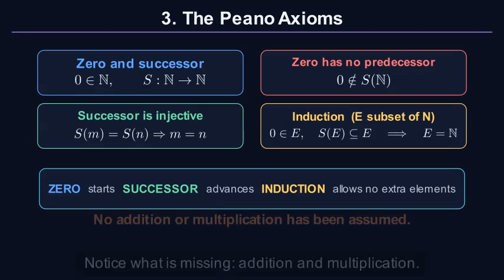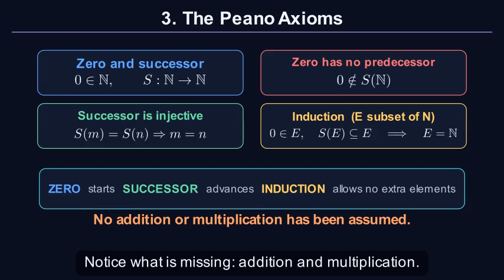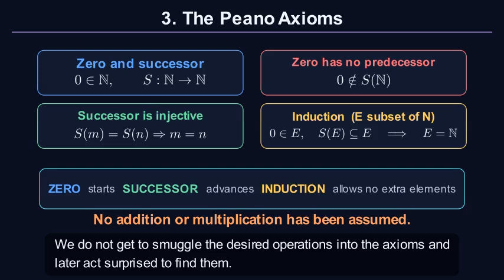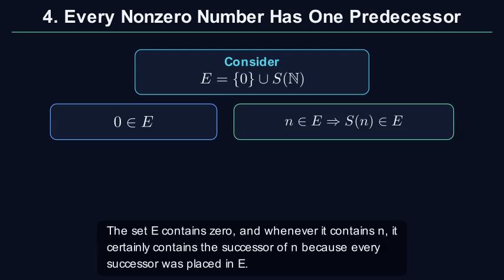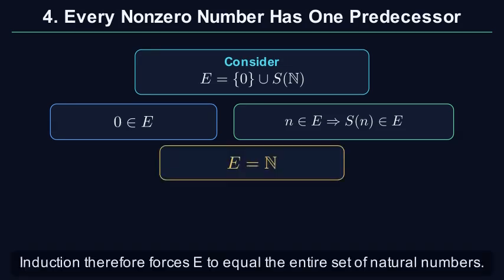Notice what is missing: addition and multiplication. We do not get to smuggle the desired operations into the axioms and later act surprised to find them. Let E contain 0 together with every successor. The set E contains 0. And whenever it contains n, it certainly contains the successor of n because every successor was placed in E. Induction therefore forces E to equal the entire set of natural numbers.